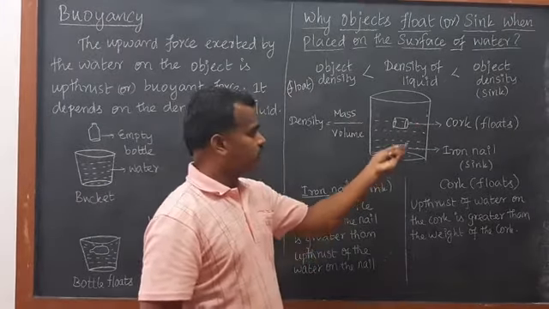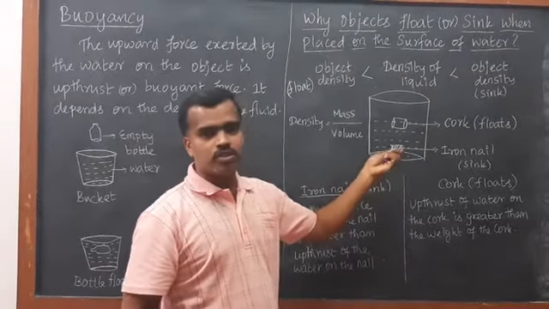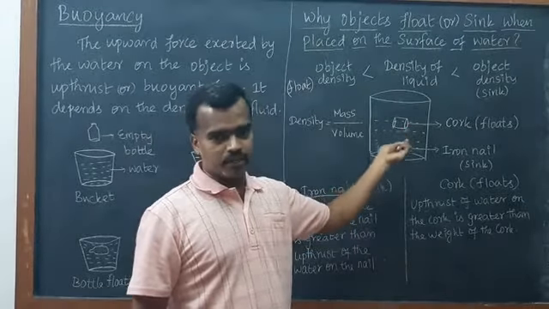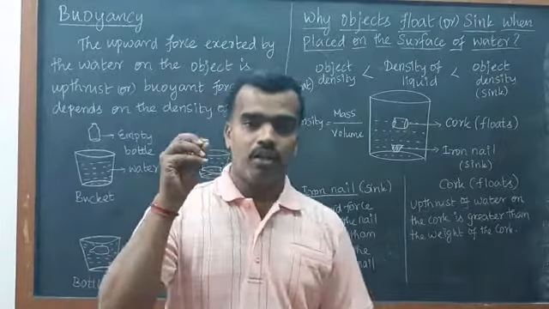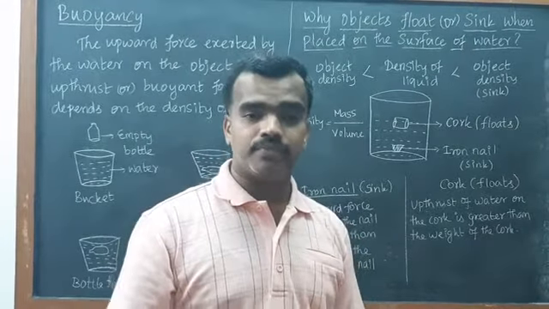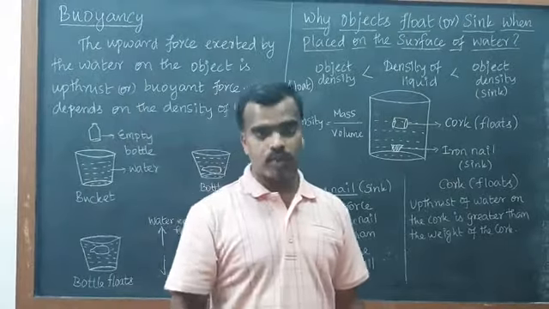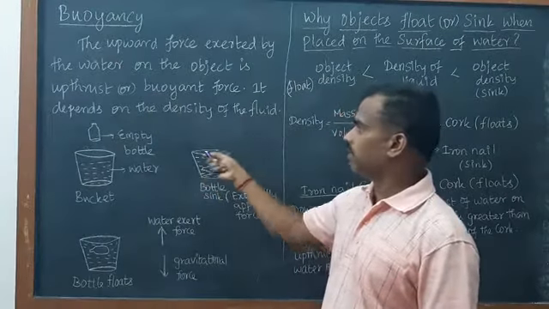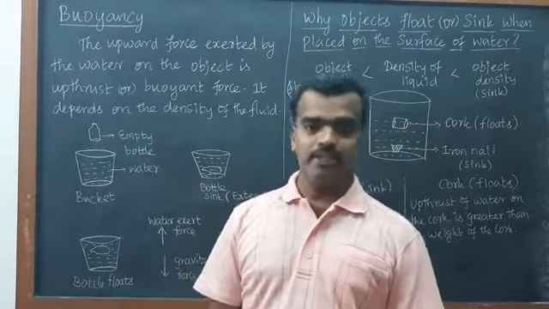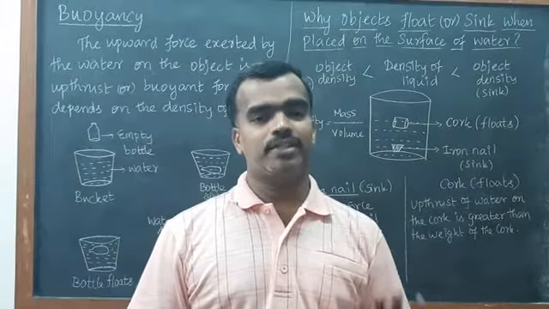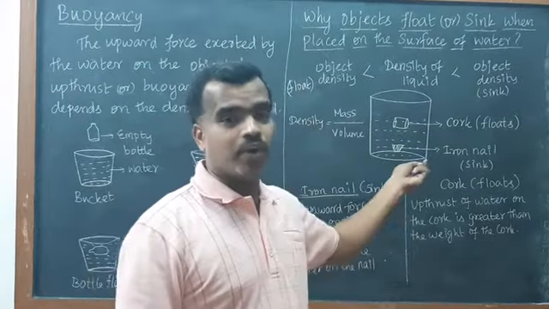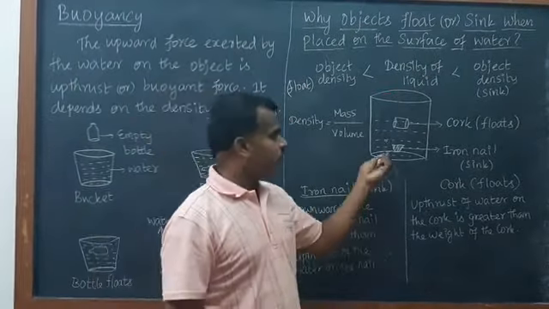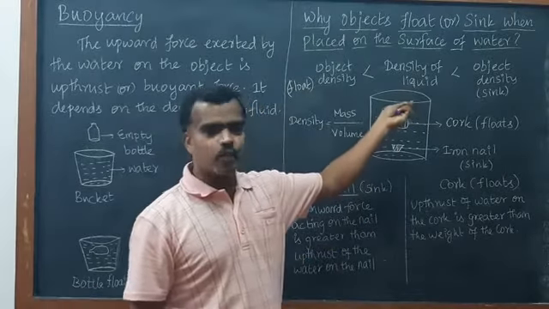Here I have chosen one beaker. In that beaker I have chosen two different materials. One is iron nails and this is a rubber cork. Iron nails will sink inside the water, but the rubber cork will float on the water surface. Why? What I said, this buoyancy force depends on the density. So the density of the substance as well as the liquid plays a vital role here. Here I have chosen water, so the liquid is water.